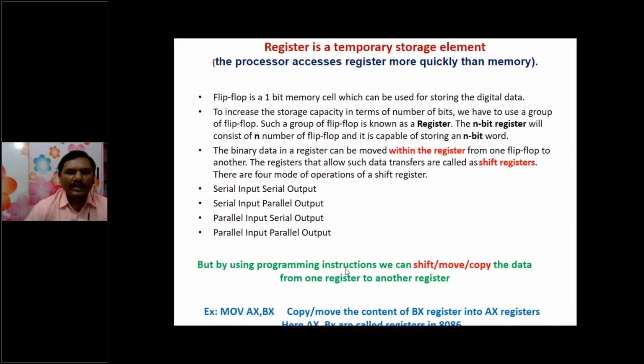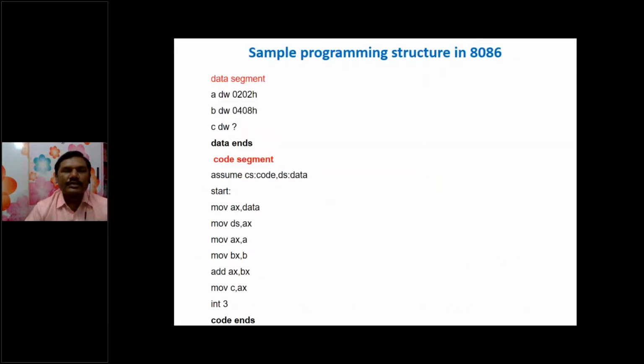In the 8086 microprocessor, we have different types of registers, and these registers are used to copy or move data from one register to another. This is a sample program. In this program, we are using the AX, DS, BX, and CX registers. These are all called registers, and this is the data.